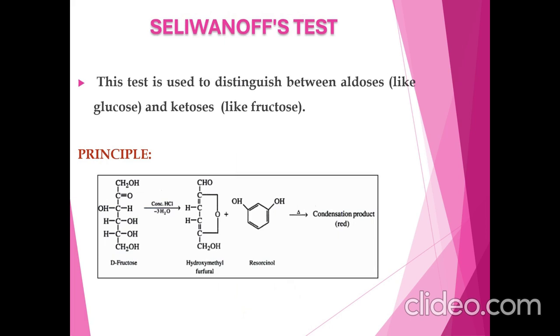Next, Seliwanoff's test. This test is used to differentiate between the aldose and keto sugar. Principle is keto sugar such as fructose when exposed to acid medium undergo dehydration forming hydroxymethyl furfural more rapidly than aldohexose. This furfural condenses with resorcinol to produce cherry red color.